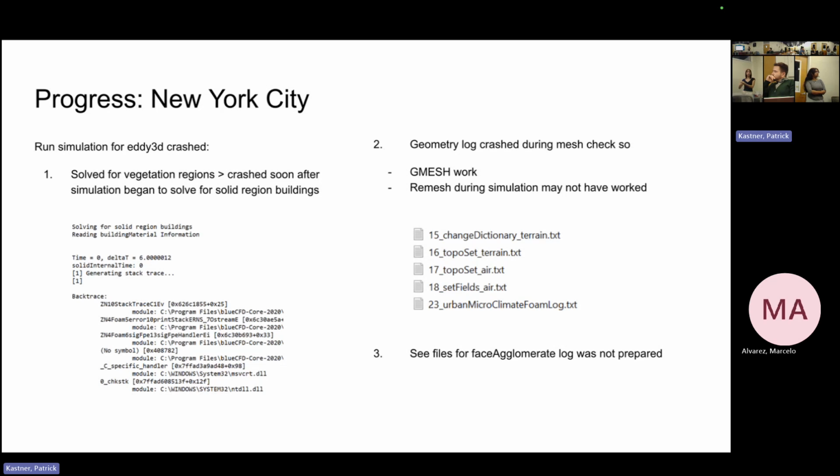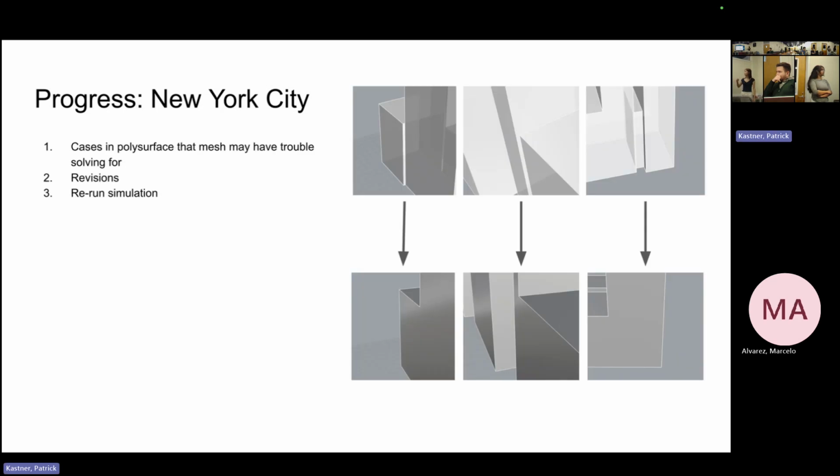it solved for the vegetation regions, but right after that, we found that it crashed when it was going through the building regions. The geometry log crashed, but our Gmsh, which is how we mesh the geometry to go through the simulation, seemed fine. So we were thinking that during the remeshing process, something may have gone wrong. So this is what I was doing lately, fixing the geometries, making revisions.